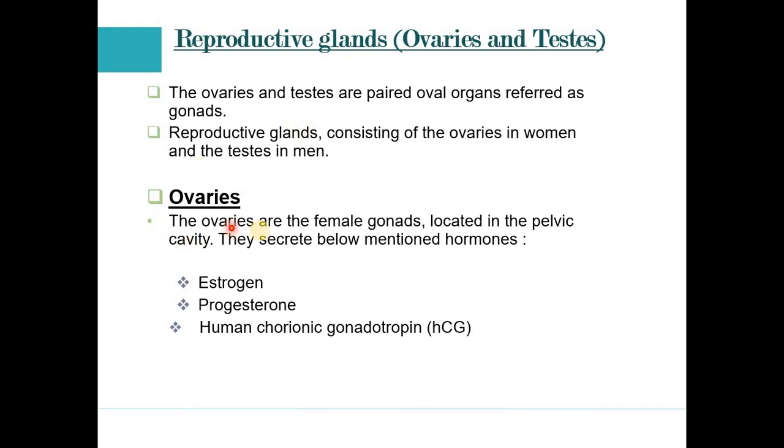First is the ovary. The ovary is a female gonad located in the pelvic cavity and secretes the below mentioned hormones. First is estrogen, progesterone and human chorionic gonadotropin. The short form is mentioned as HCG. In the next slide we will discuss the function of these three hormones.